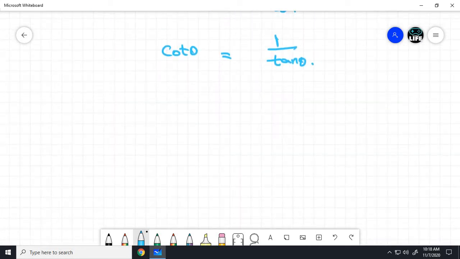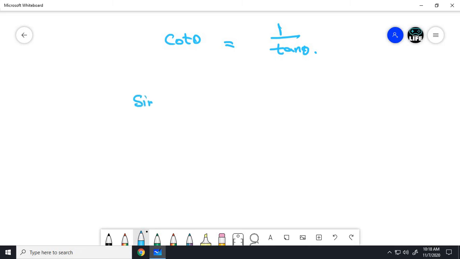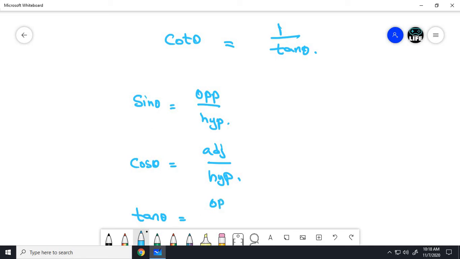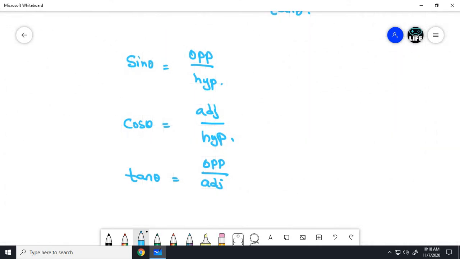Friends, if you observe correctly, sin theta equals opposite side by hypotenuse, cos theta equals adjacent side by hypotenuse, and tan theta equals opposite side by adjacent side. Do you find any relation between these three? Now divide sin theta by cos theta.